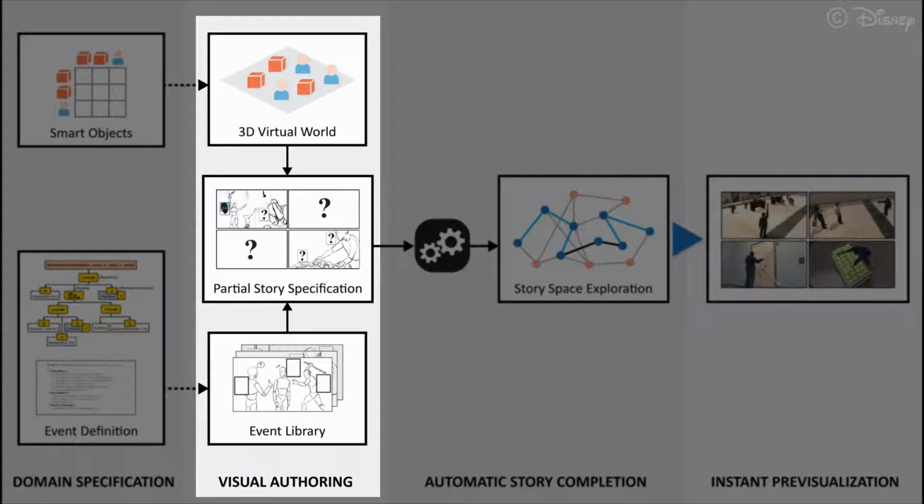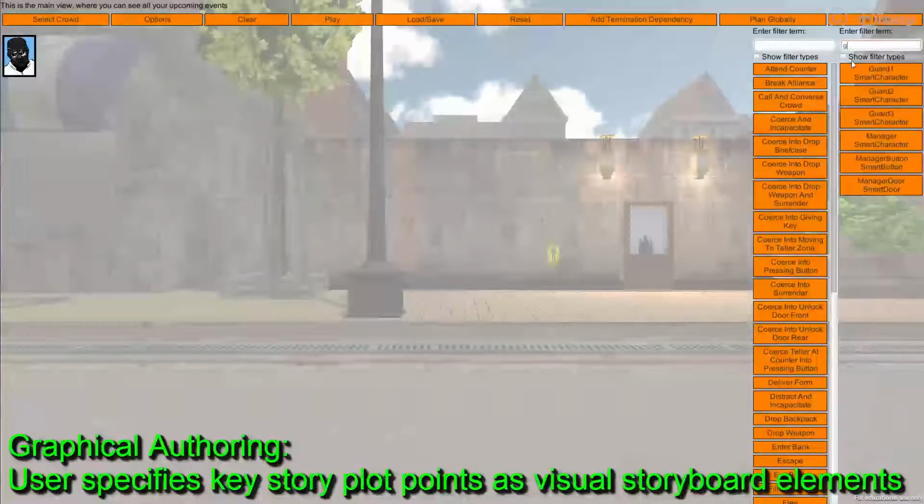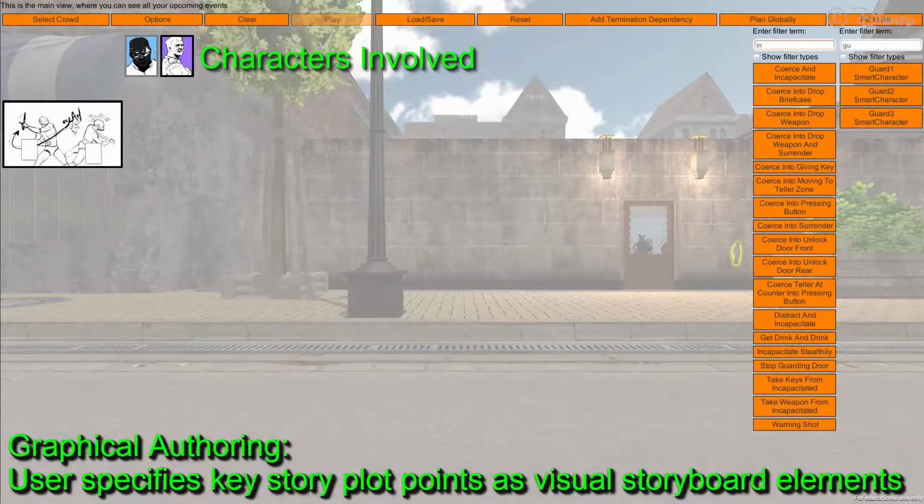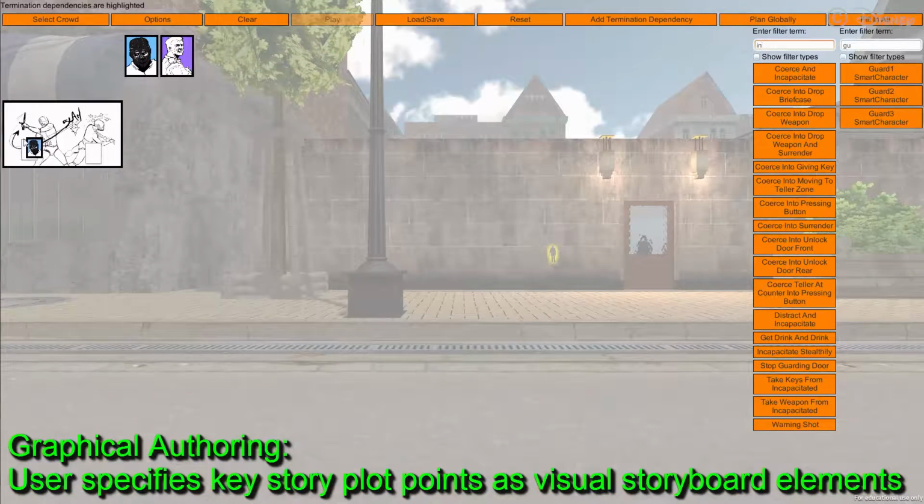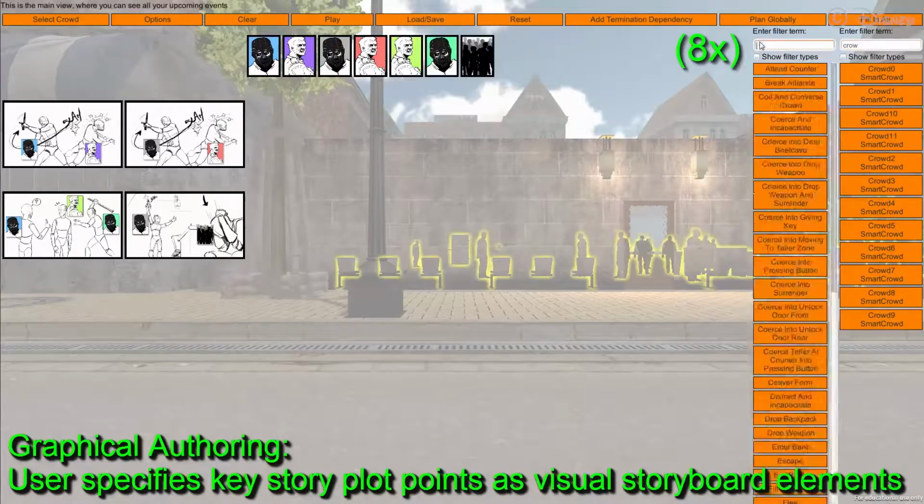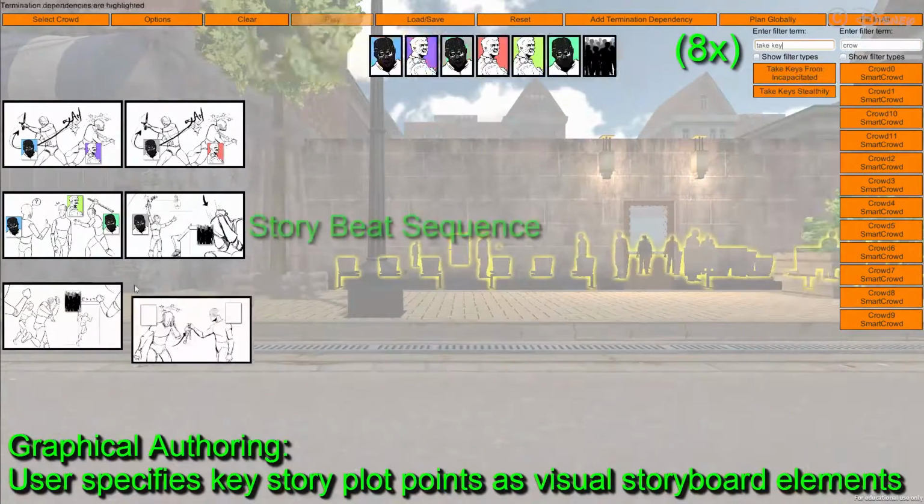With Canvas's simple, intuitive graphical interface, users build complex story arcs by incrementally assigning actors to story events. Authoring a story entails a few simple steps. The author drags and drops event instances, visualized as parameterized storyboard elements, onto the story canvas to author a story.